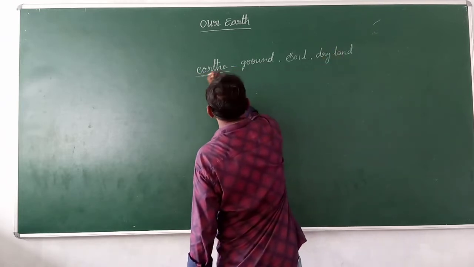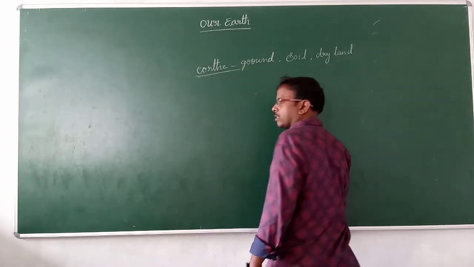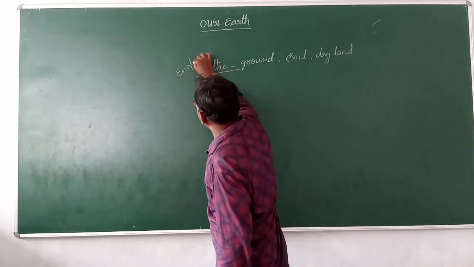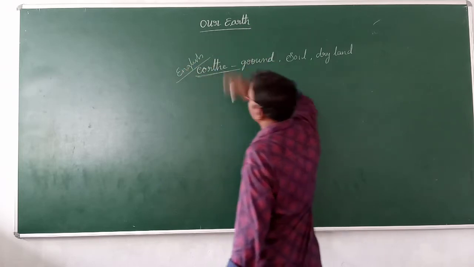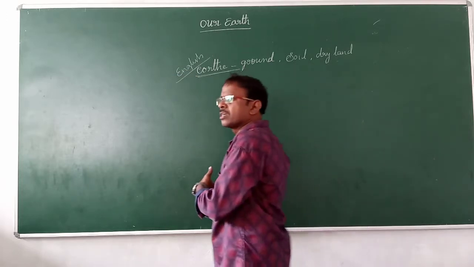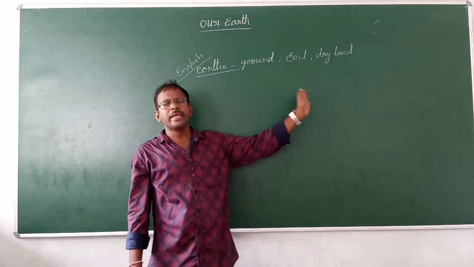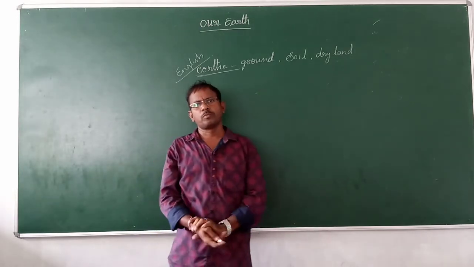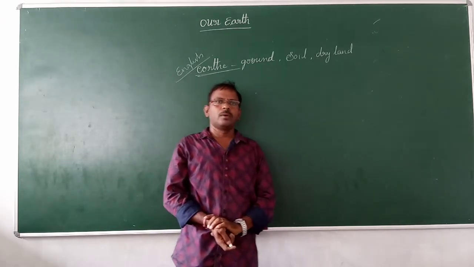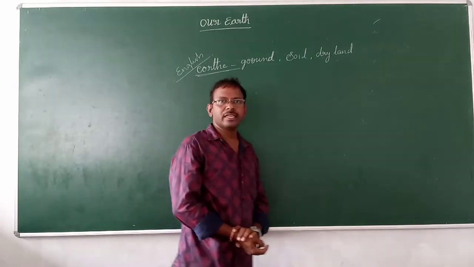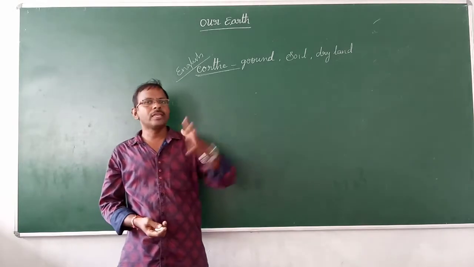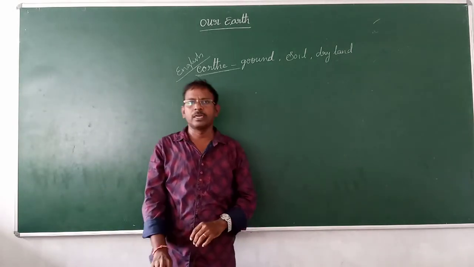So the word earth is derived from this. This is an English word, a mix of Latin and English, and from this it was derived. So it has multiple words in Telugu and Sanskrit, those we know: Bhumi, Prithvi, Avani, Dharani. So many such words are there for this earth.